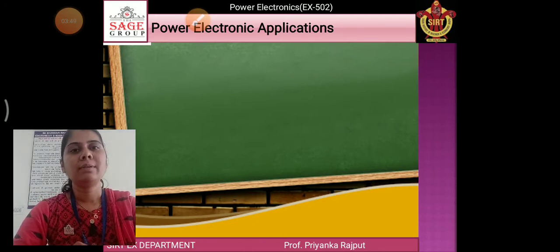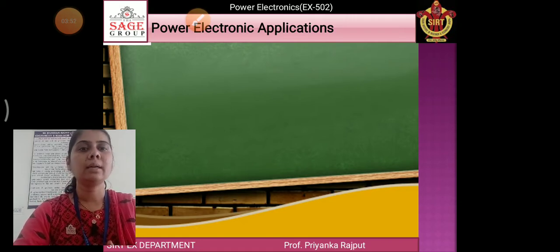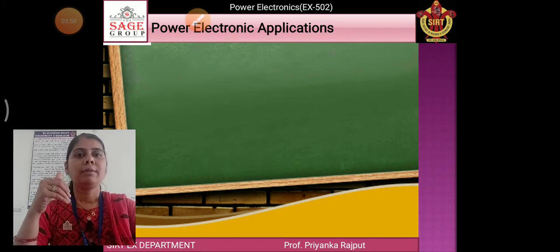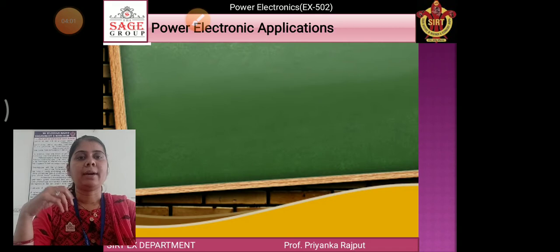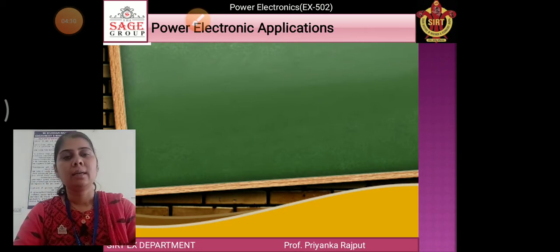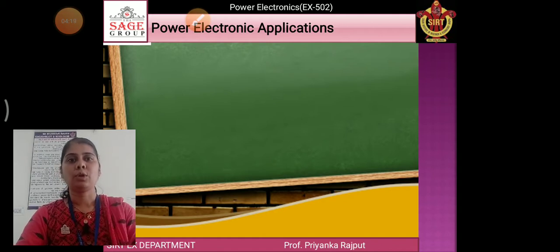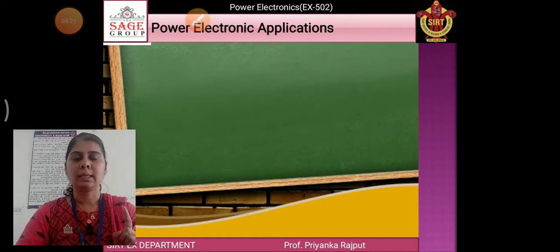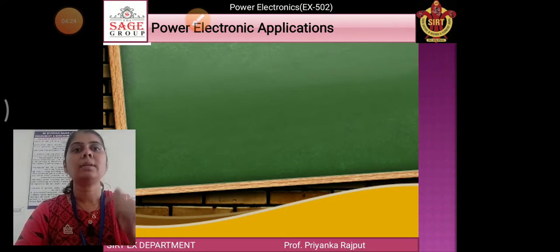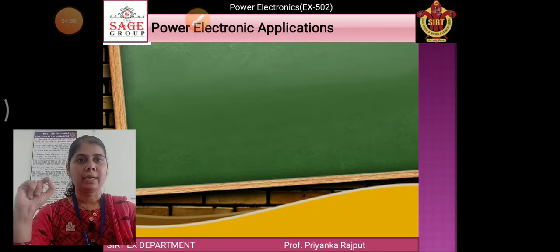In the first unit we will learn about the SCR. SCR is a silicon controlled rectifier. And we will learn about rectifiers in the second unit, and choppers in the third unit. What is a rectifier? A rectifier is a device or converter which converts AC power into DC power. An inverter converts DC power to AC power. A chopper converts DC to DC, but a cycloconverter converts AC to AC power. Clear?